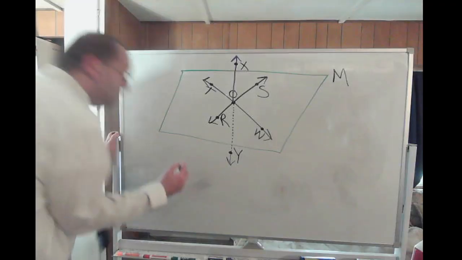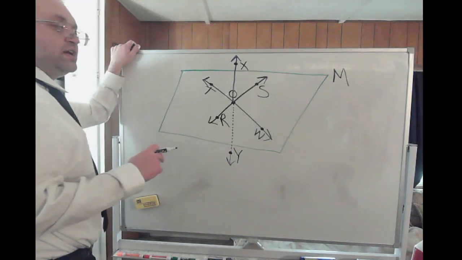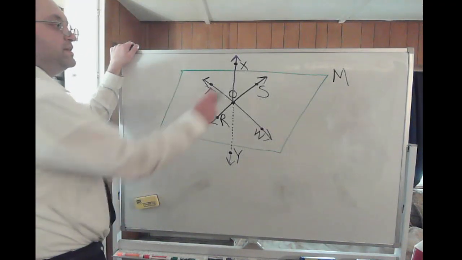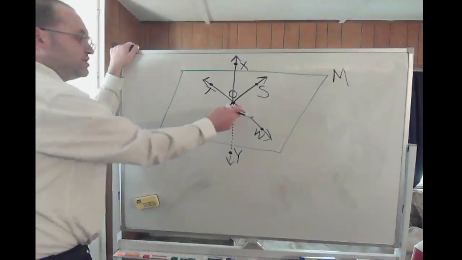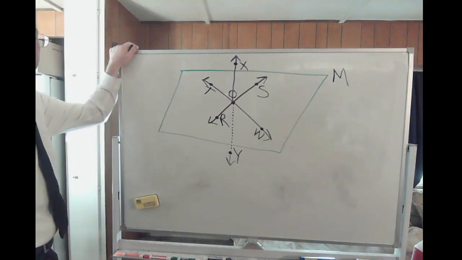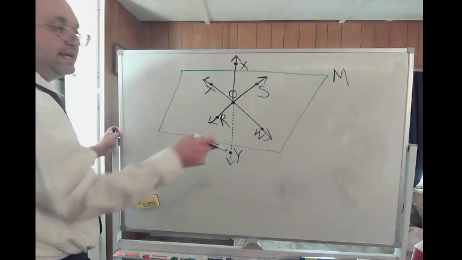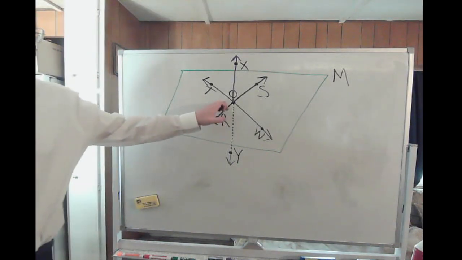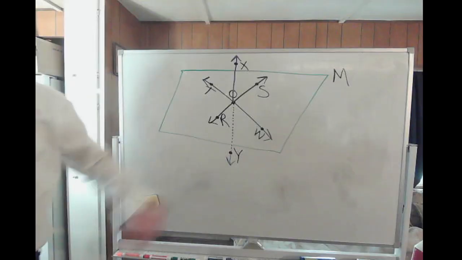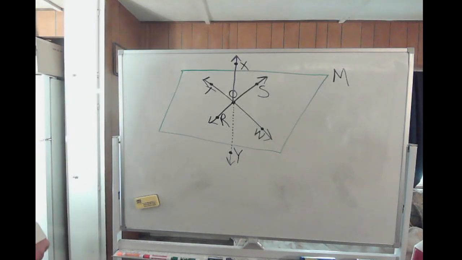Alright, and notice something first, because you're probably wondering, what if a line intersects a plane or a plane intersects a line? It still intersects at a point. It only intersects at a point if you have a plane and a line. So I'm sure that's plain to see here from this diagram at point O.